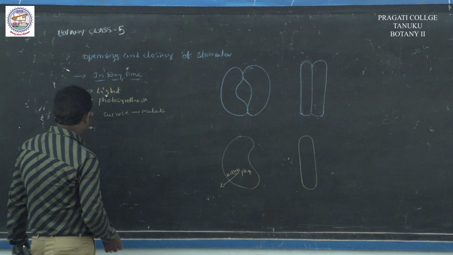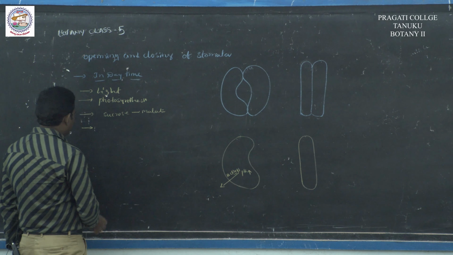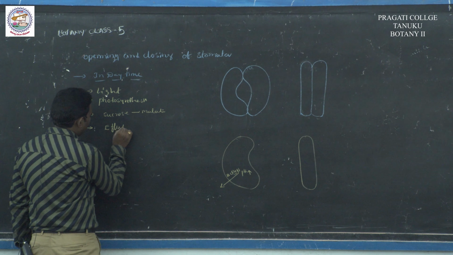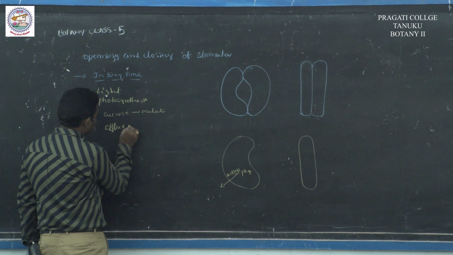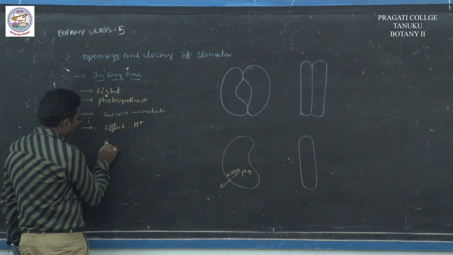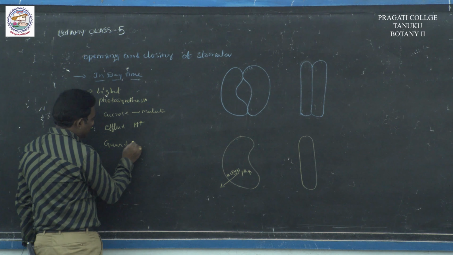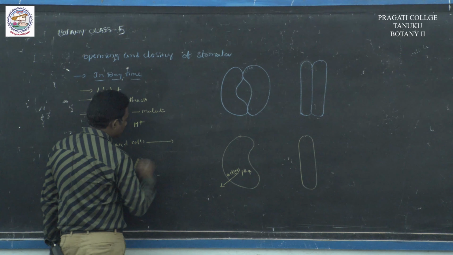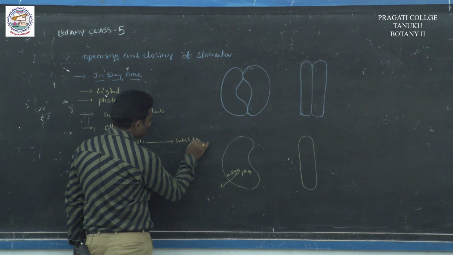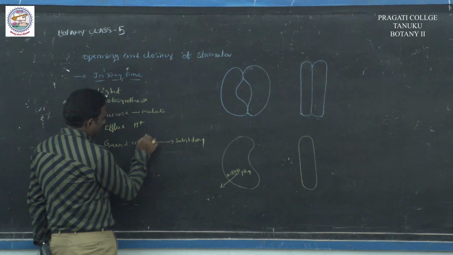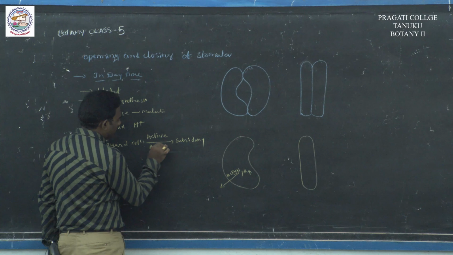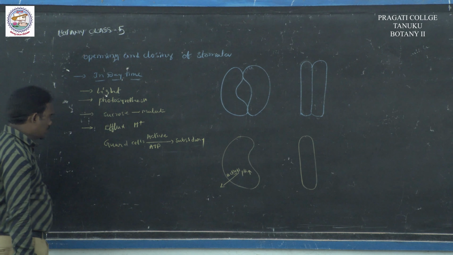H plus ions leave the guard cells and are exported outside, which is called efflux of H plus, that is from guard cells to subsidiary cells. It is active transport, utilizing ATP energy.